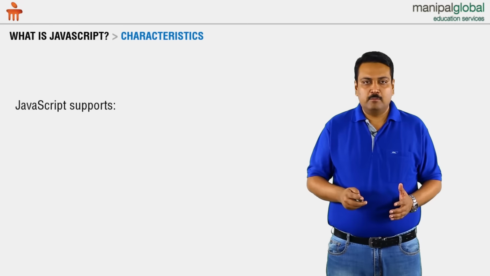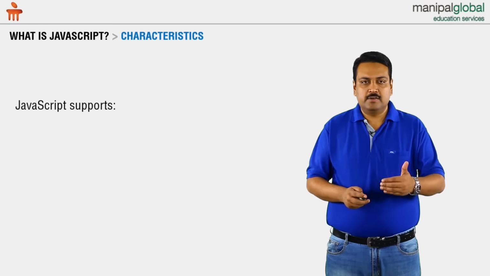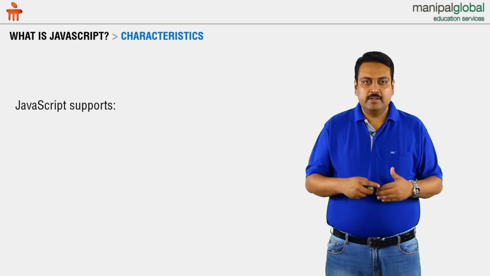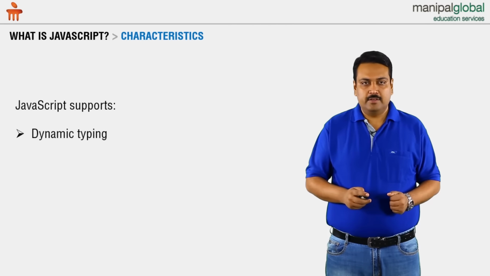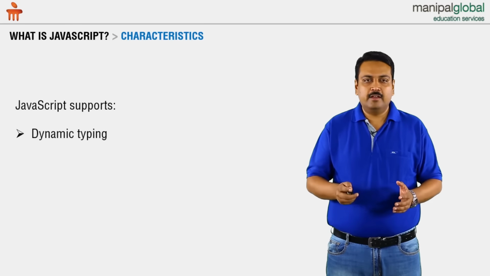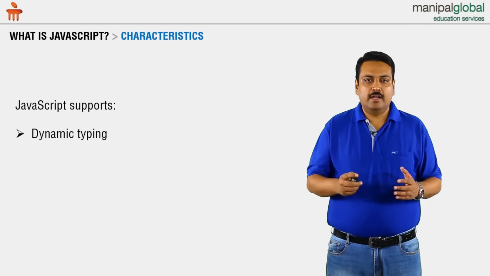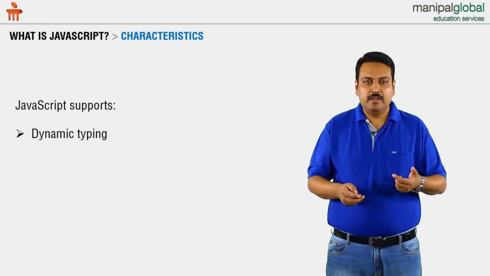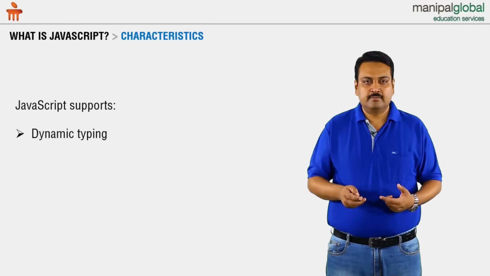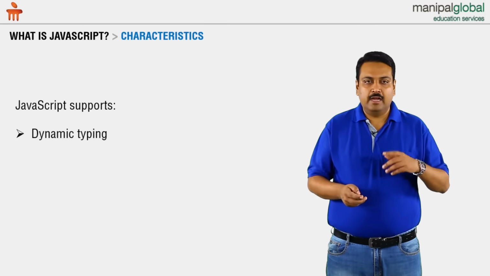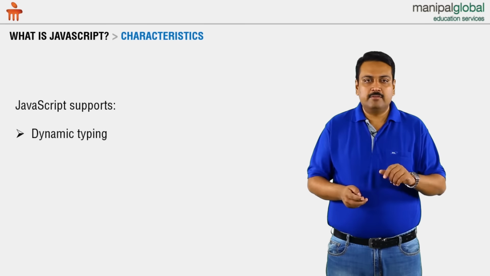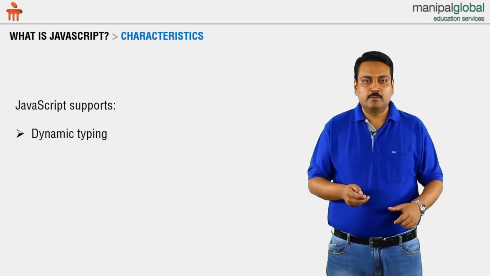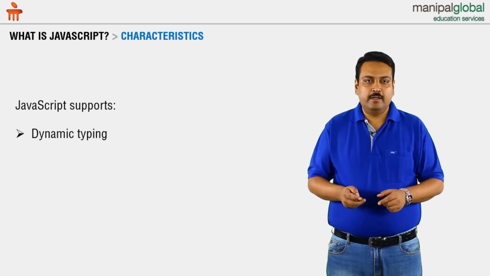Now let's learn about the various capabilities that JavaScript supports. JavaScript is a dynamic programming language. And when we say dynamic, we talk about the typing system. So if I create a variable, var i, and then we initialize i to 35, then i will be inferred as a number. So it is based on the value that is initialized to a variable at runtime that it is identifying the type of it. So JavaScript is a dynamically typed programming language.